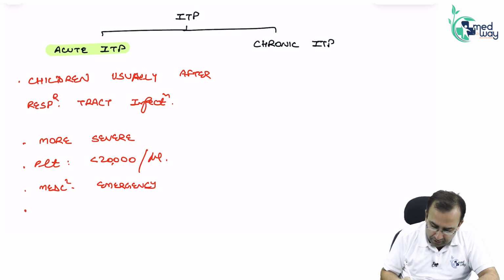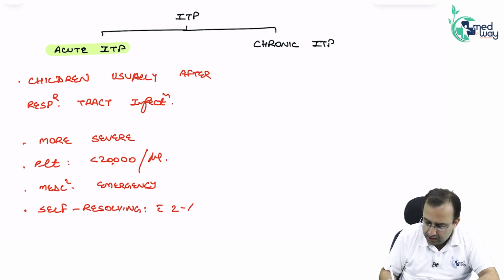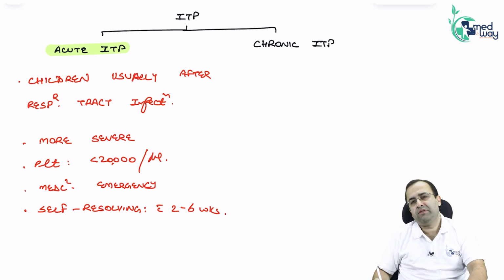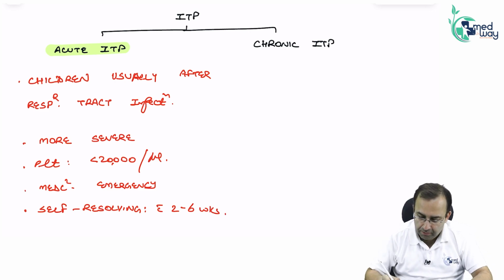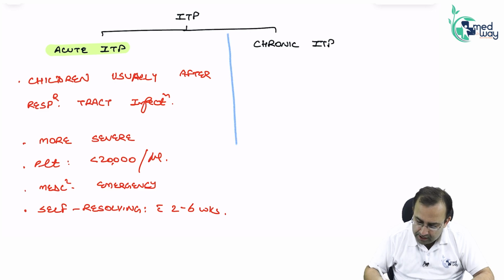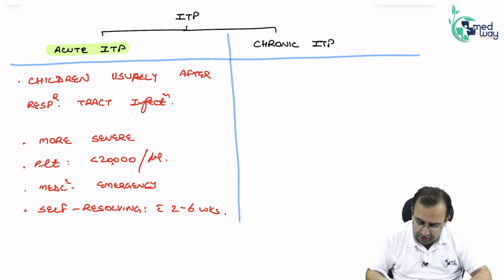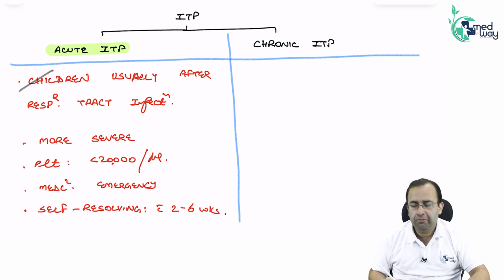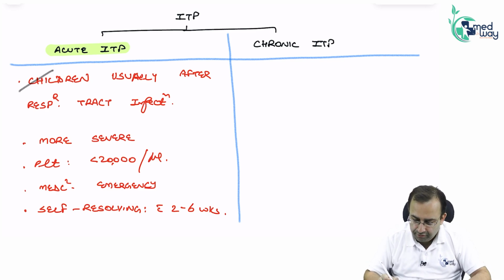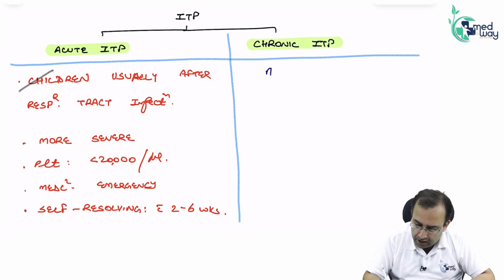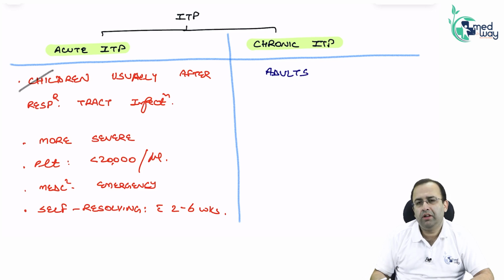But it is acute, so it is self-resolving. It becomes okay within 2 to 6 weeks. Acute ITP versus chronic ITP. So you knew all this just by a point that acute ITP is seen in children, versus chronic ITP, which is seen in adults. If you know this, you know everything.